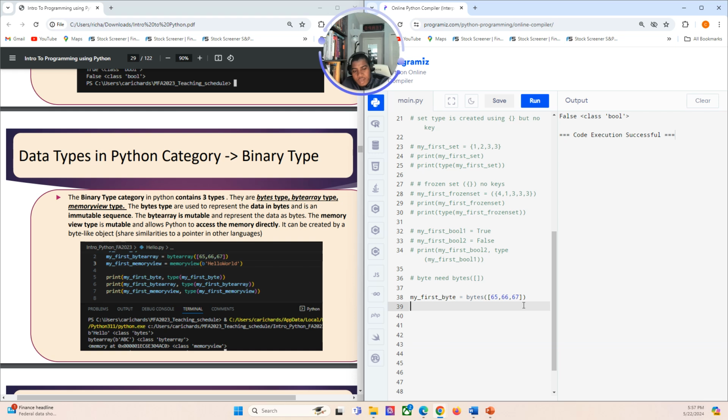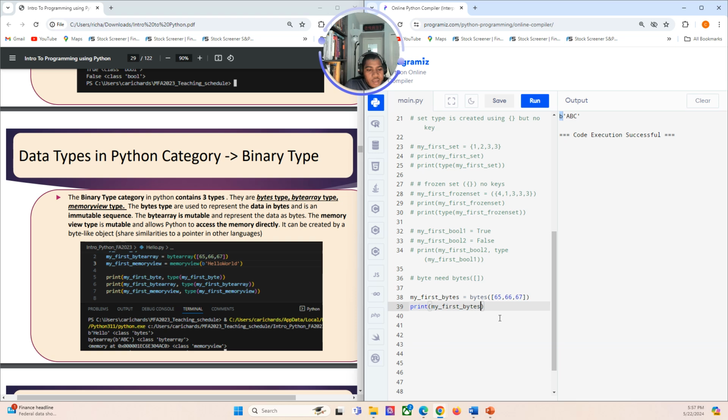If I print this one, my first bytes. Let's name this bytes because this is a string. Remember clean code, right? Sensible variable names. So you could see a B here, which says it's a byte stream, ABC.